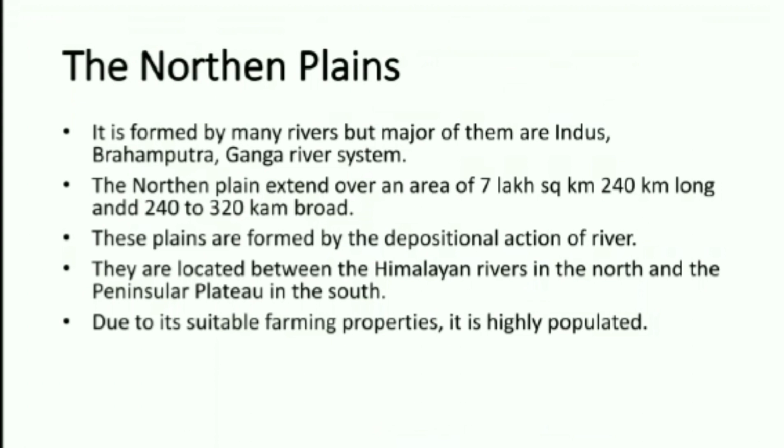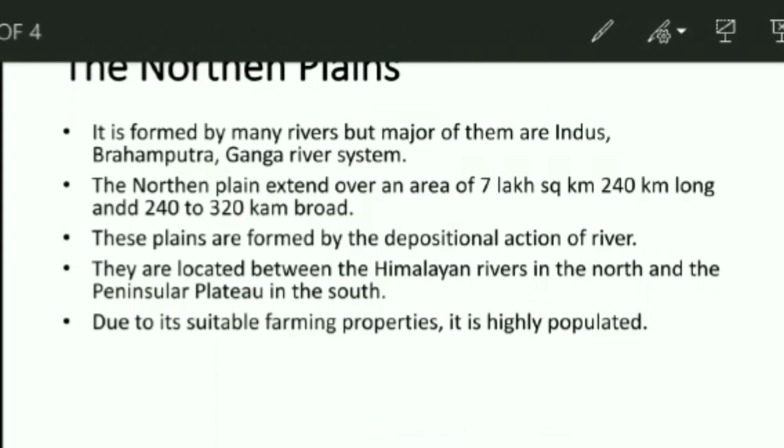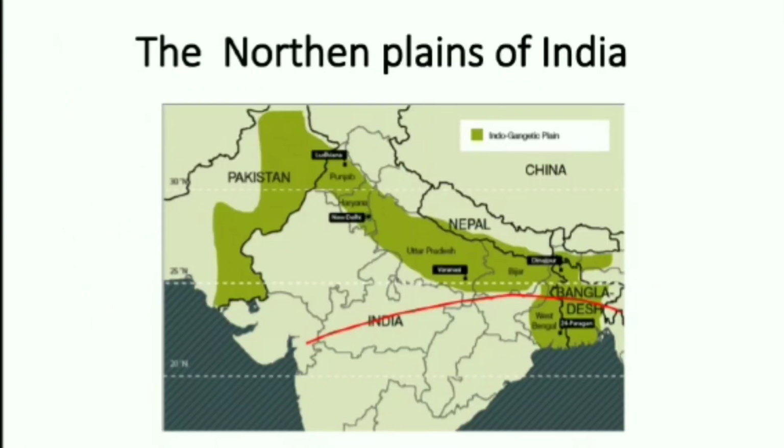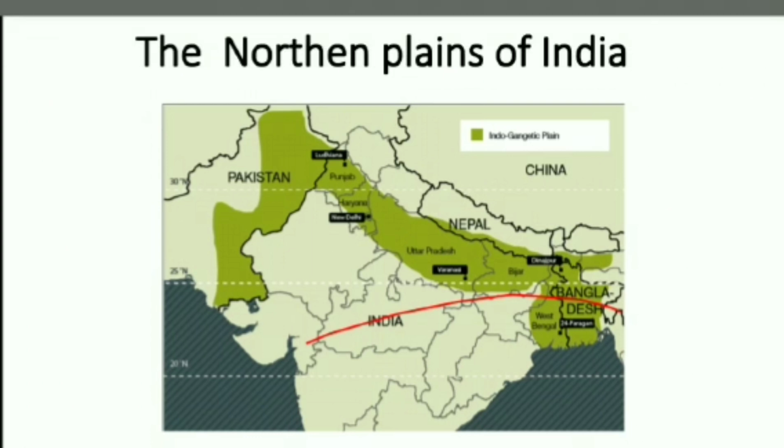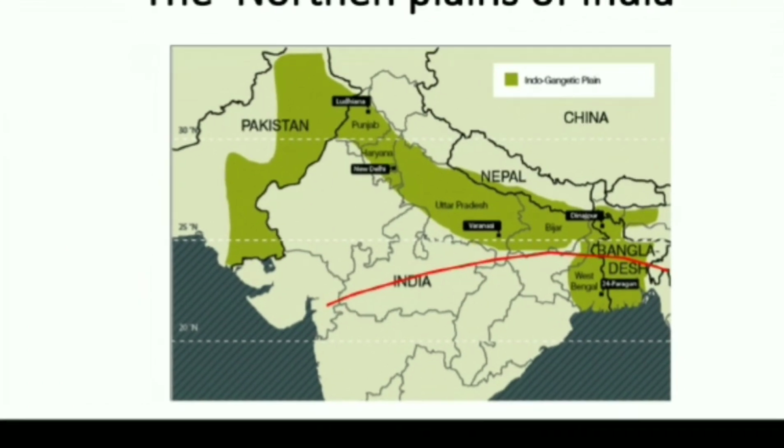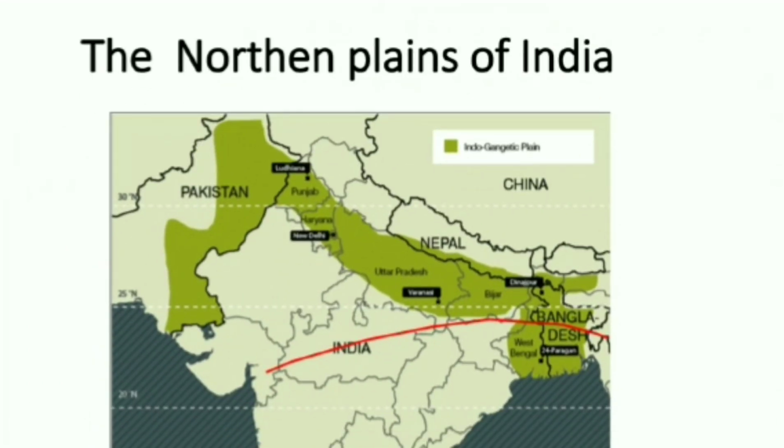They are located between the Himalayas in the north and the Peninsular Plateau in the south. As you all know, the material that is deposited here is very rich and fertile. So this part of India is densely populated.